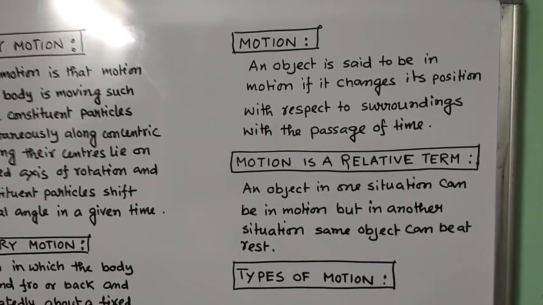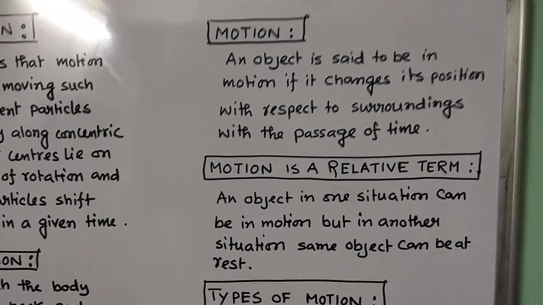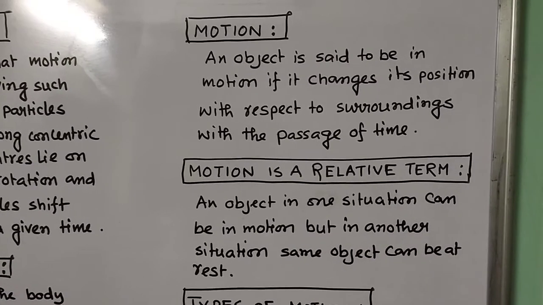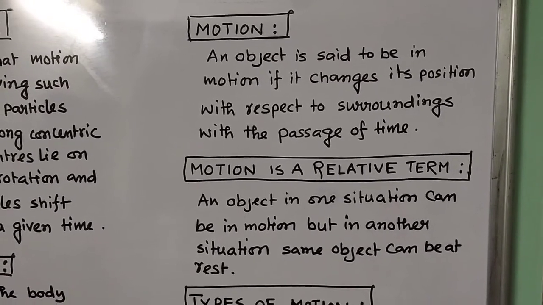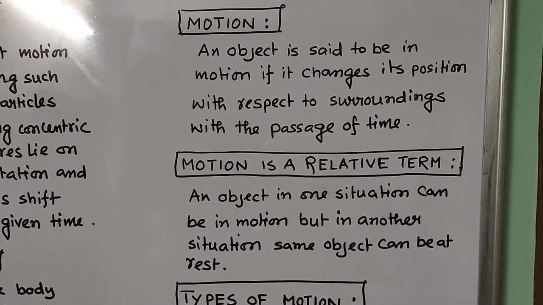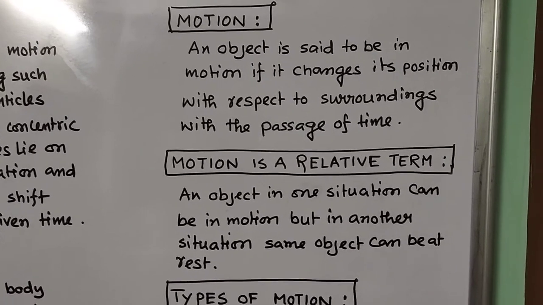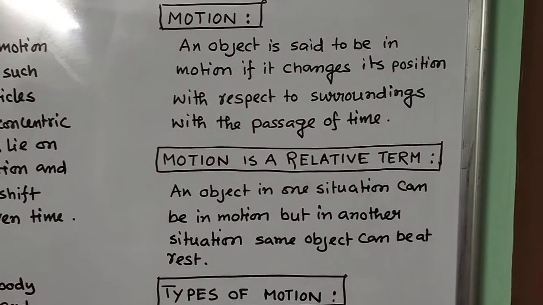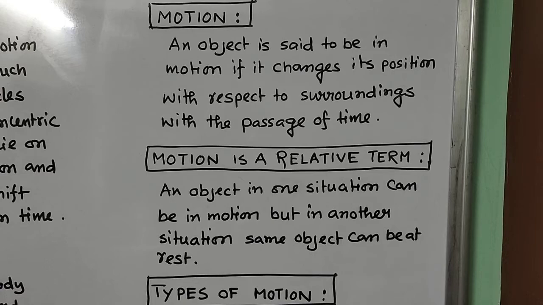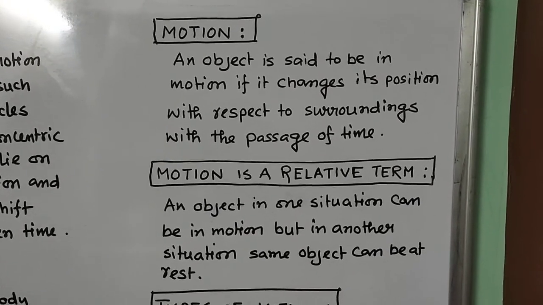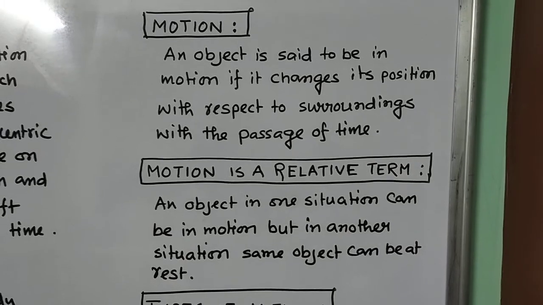If someone asks you what is motion, so as per our knowledge, any object, if it changes its position with respect to time or with respect to surrounding, then we can say that the object is in motion. If it does not change its position with respect to time or with respect to surrounding, then the object is at rest. So let me read out what we have written.